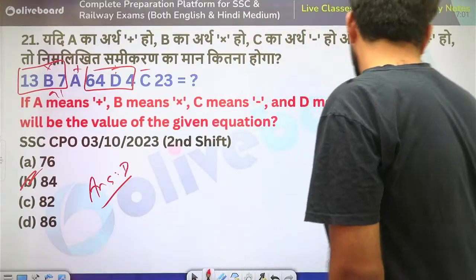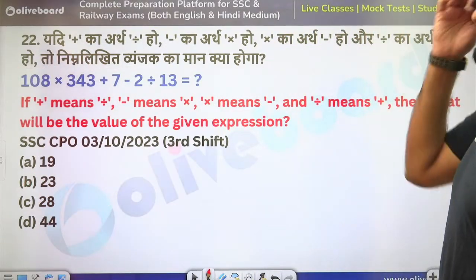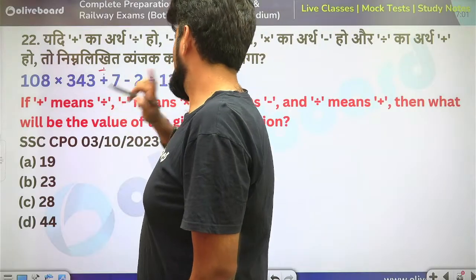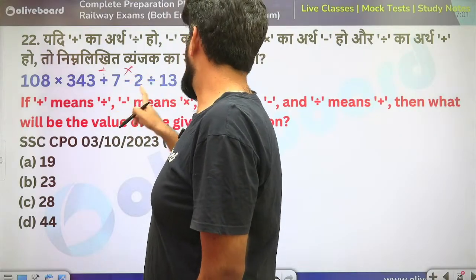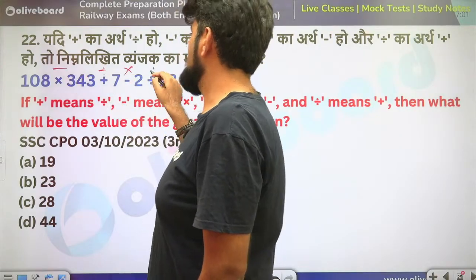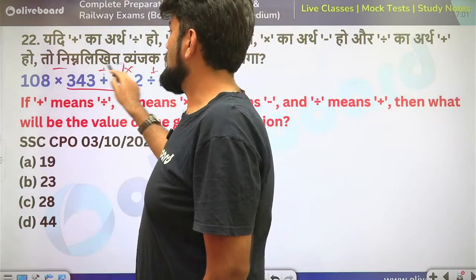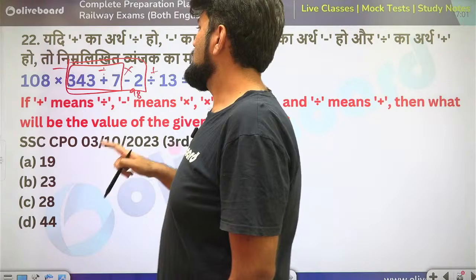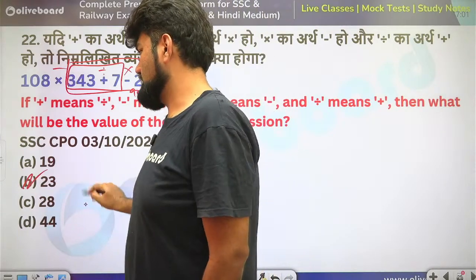Okay. Next, again, something similar. So plus means divide. Minus means into. Divide into means minus. So divide means plus. So this is 49. 49 into 2 is 98. So this is 23. Option B.